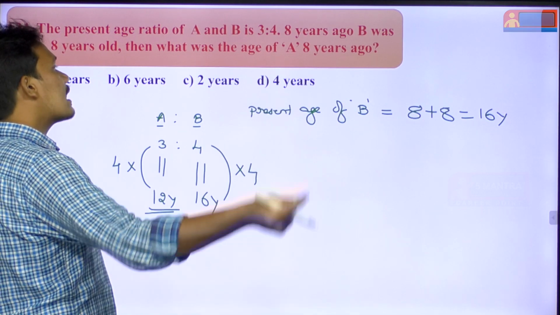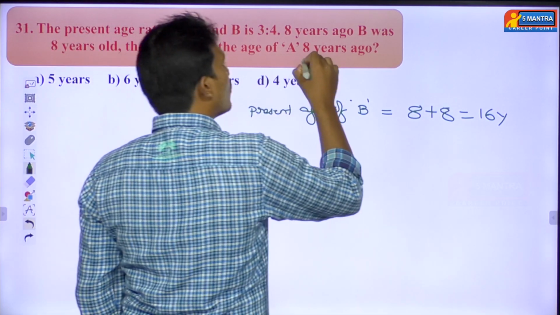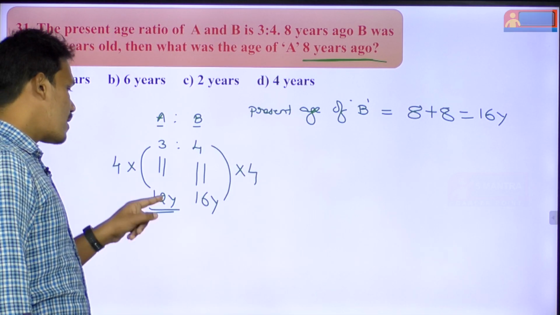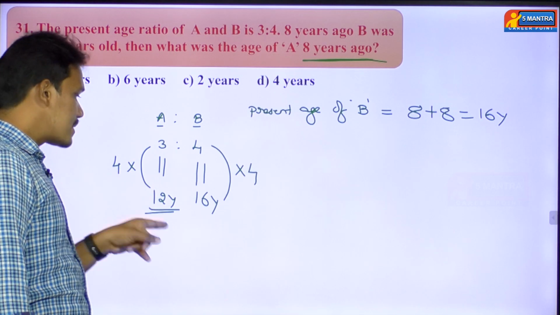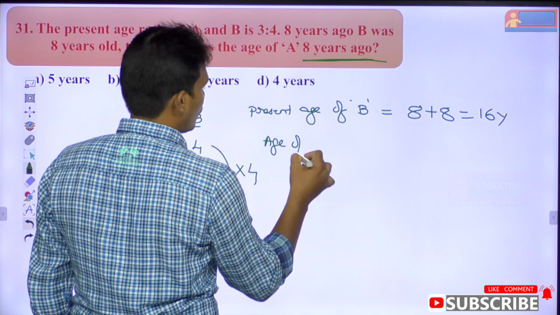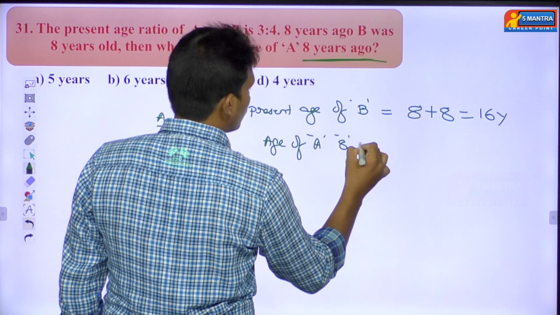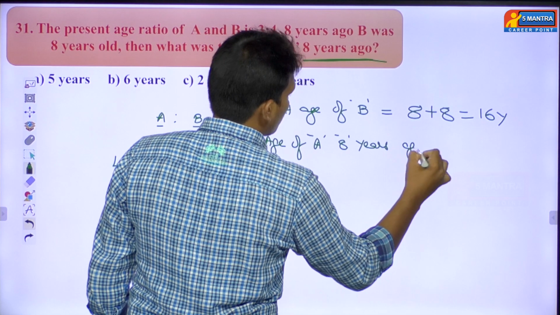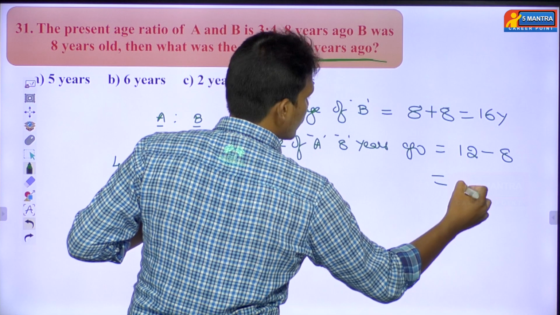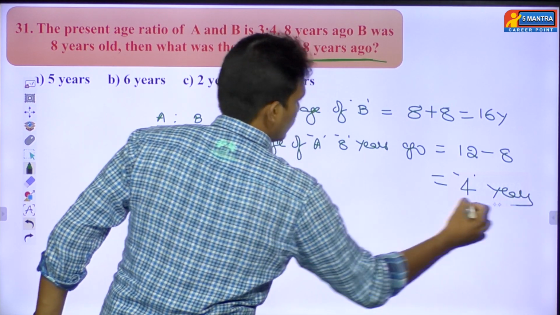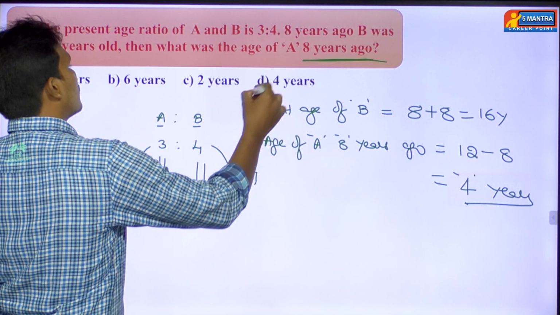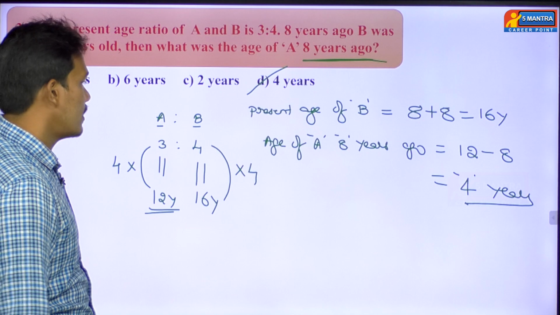But what is the question asking? What was the age of A, that too 8 years ago. Here we found the age of A at present. So he's asking the age of A 8 years ago. The present age of A is 12 years. So 8 years ago means you have to subtract 8 years. So 12 minus 8, you are going to get 4 years. So your answer is over. Then option D is the right answer. Then we'll go with the next question.